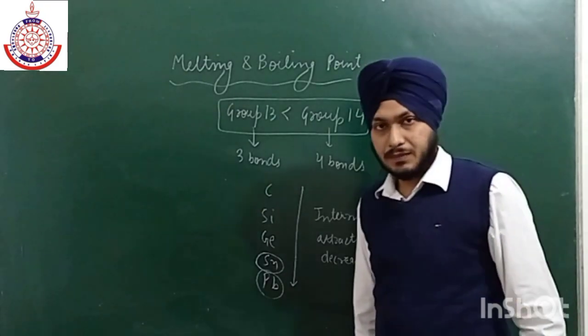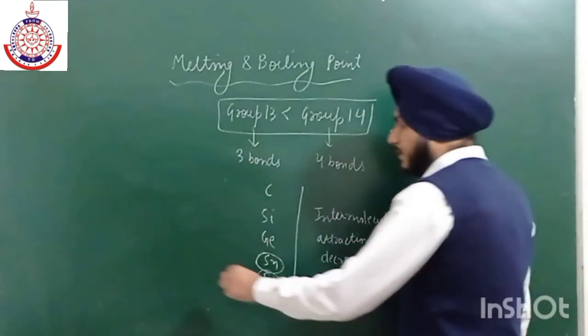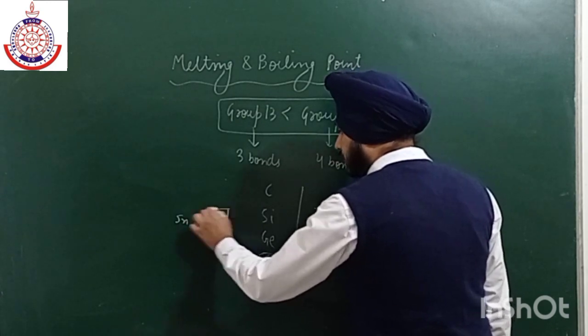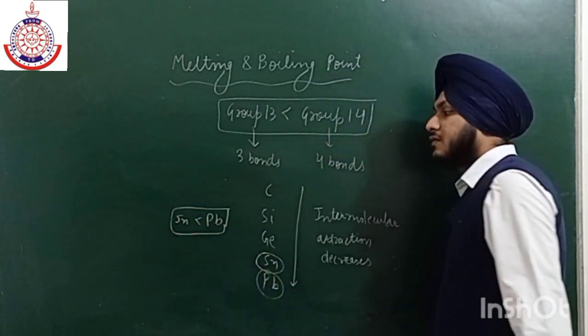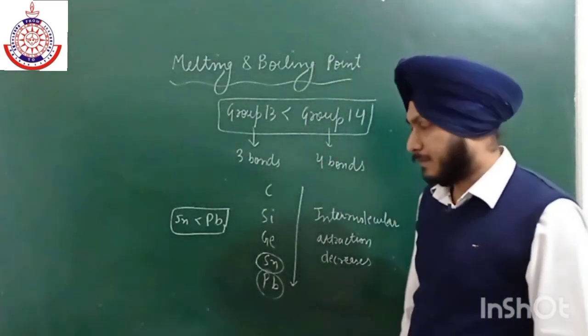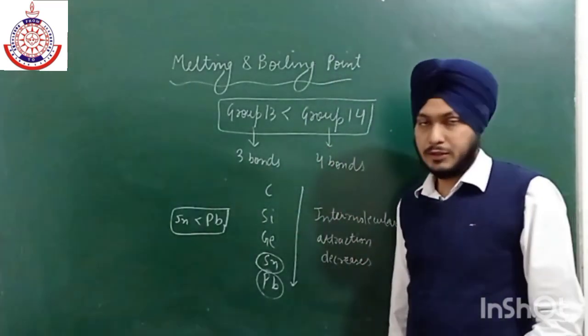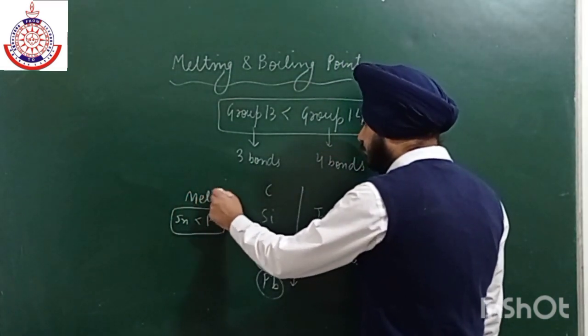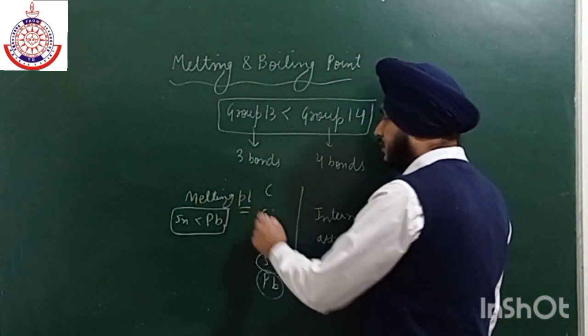So you have to keep this thing in your mind, that the melting point of lead is greater than that of tin. So only this is the exception, in melting point, not in boiling point, in melting point. So write it in a notebook, this thing also.